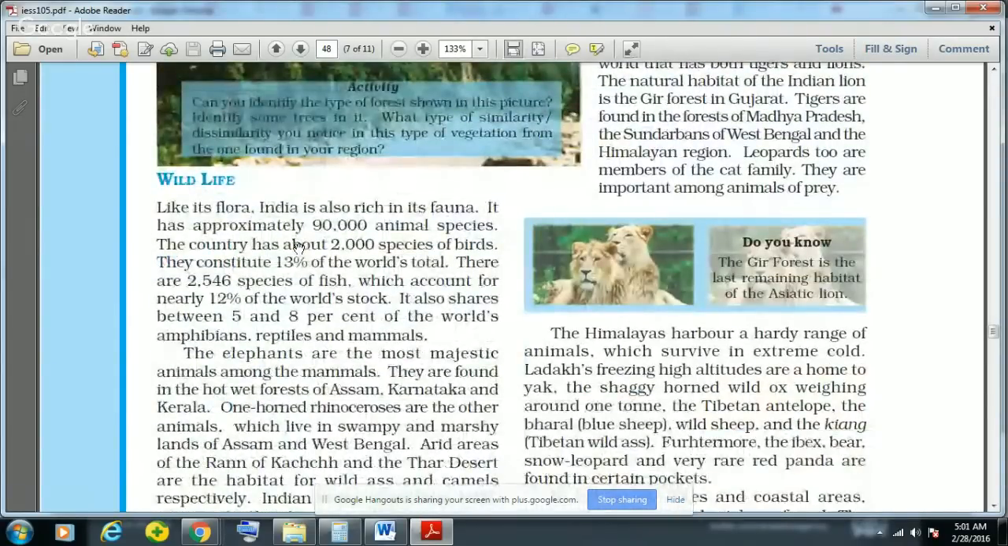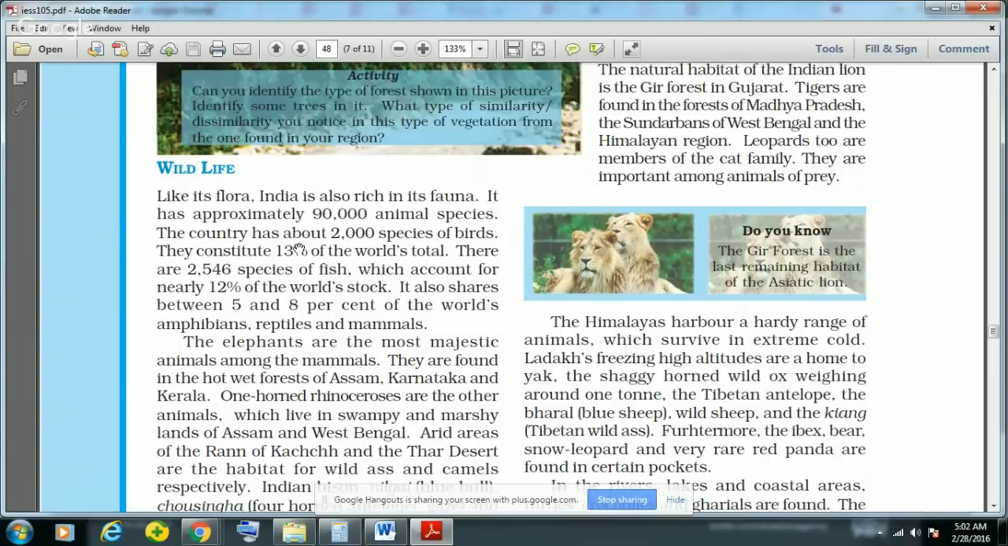India is also very rich in wildlife, and it has approximately 90,000 animal species, about 2,000 of birds. It means that India constitutes 13% of the world's total birds, and there are about 2,546 species of fish, which accounts for 12% of the world's stock. And it also shares between 5 to 8% of the world's amphibians, reptiles, and mammals.